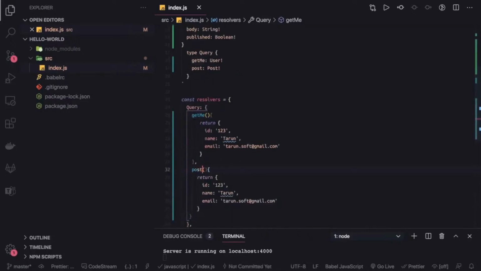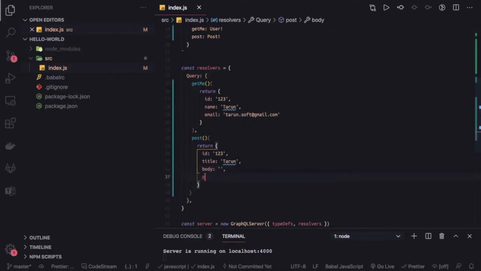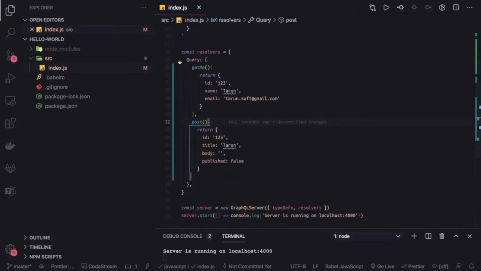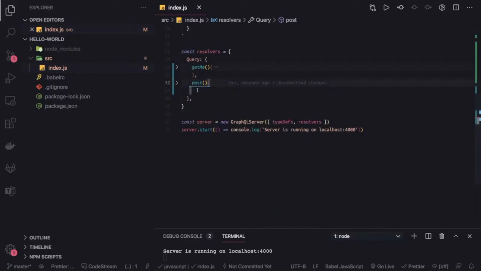This is my other query, post, and this is going to return the data regarding the post. Here in the post we have all these types: id, title, body, and we have the published flag, which is, let's say, false. What I did is I created the type definitions, and I defined these queries get me and post here.